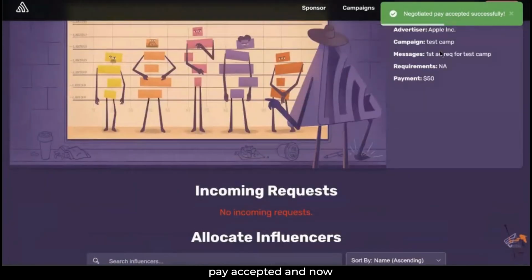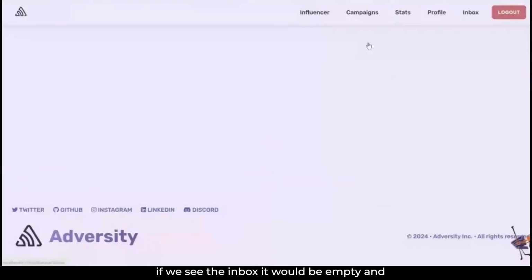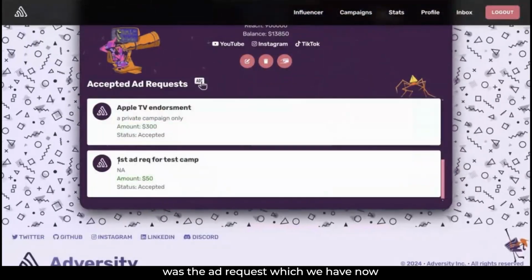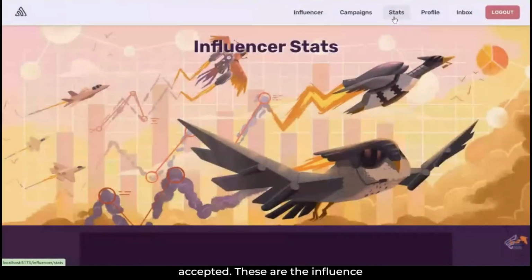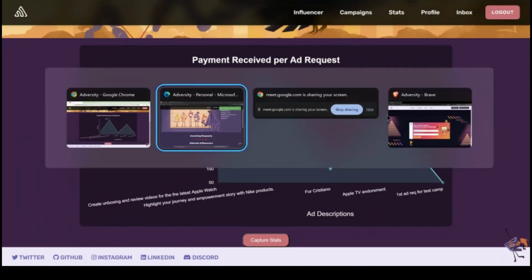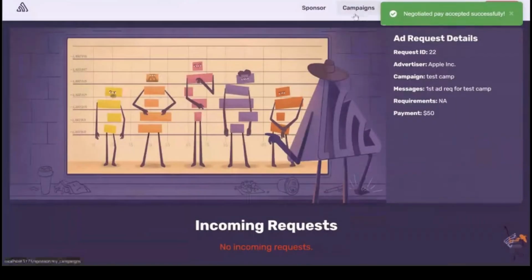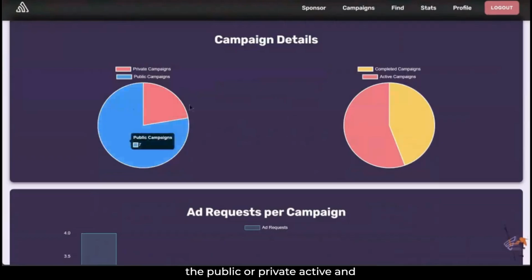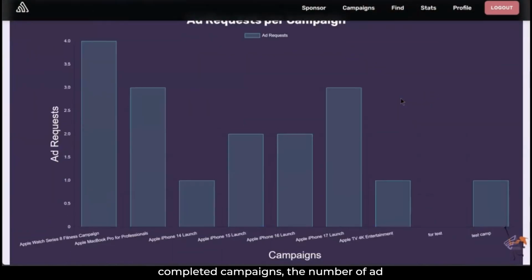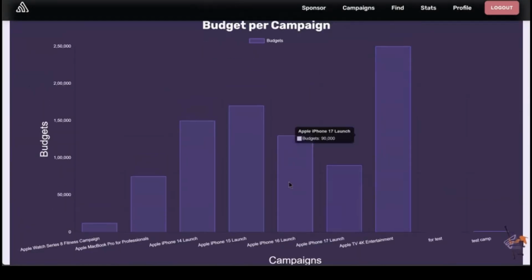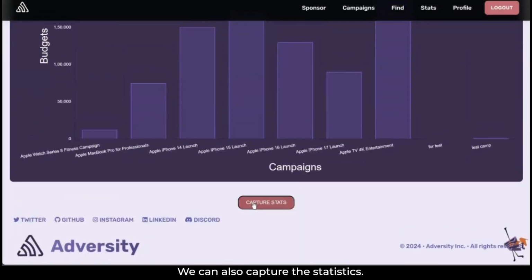Negotiated pay accepted. And now if we see the inbox, it would be empty, and under the profile we could see this was the ad request which we have now accepted. These are the influencer statistics, which are the payment received per ad request. And these are the sponsor statistics, which are the campaign details, whether public or private, active and completed campaigns, the number of ad requests per campaign, the budget per campaign.